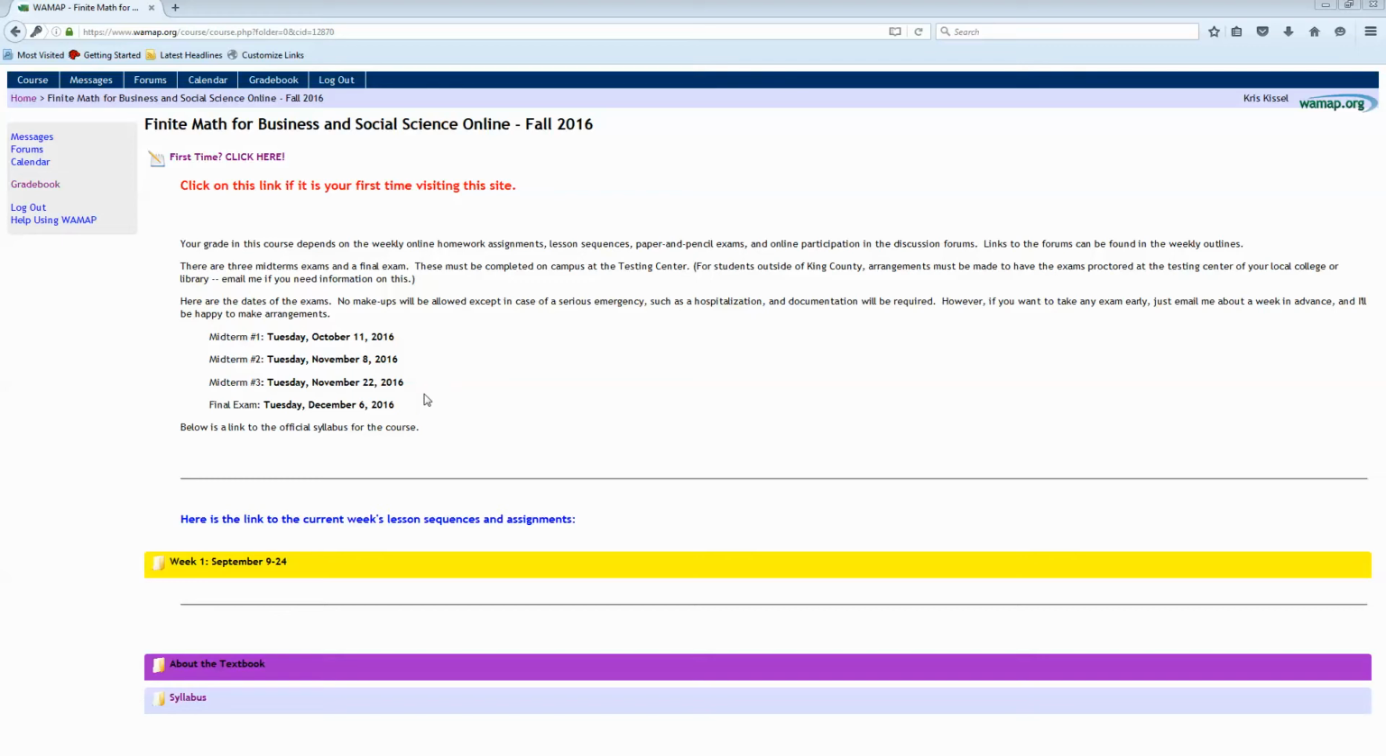They are scheduled in advance, and you can take them early if you want, but not late. If you want to take them early, you need to contact the instructor at least a week in advance of when you want to actually take the exam. But otherwise, you'll take it on the dates that are listed, and those are the only parts of the course that have to be done in person. The rest of the course is online.